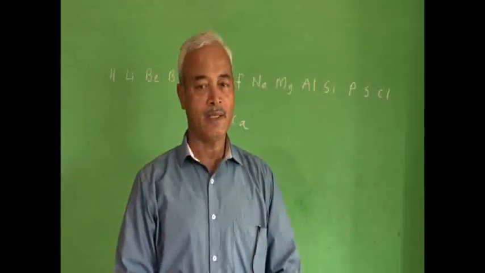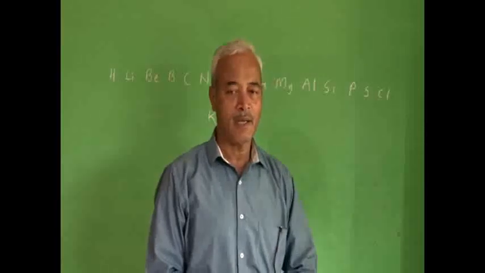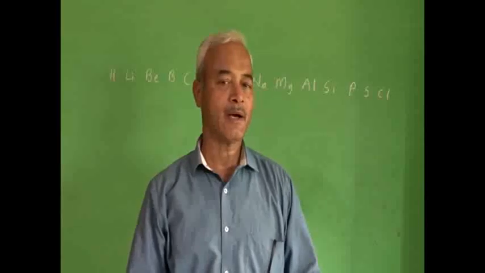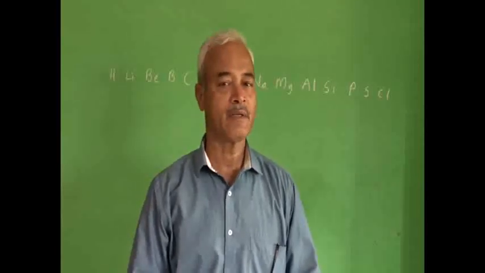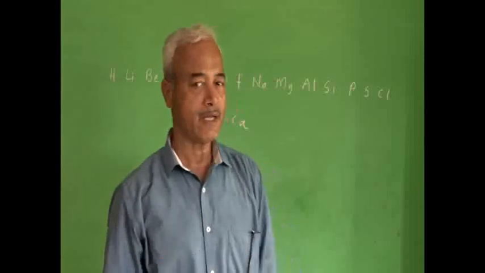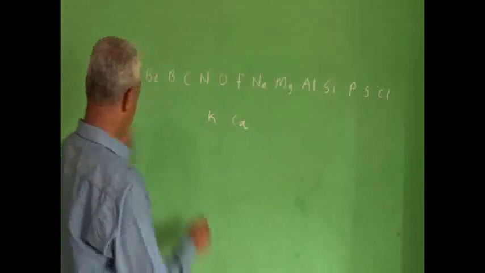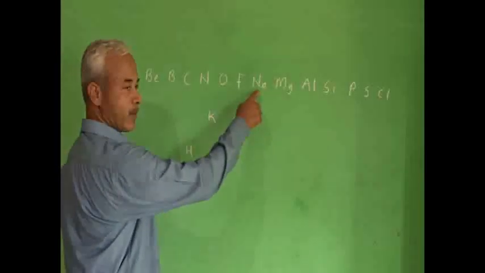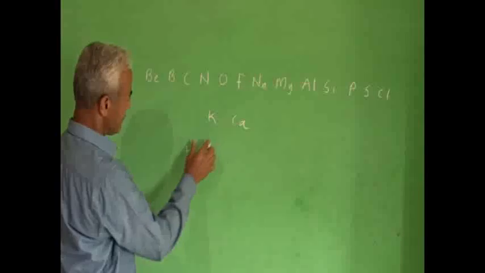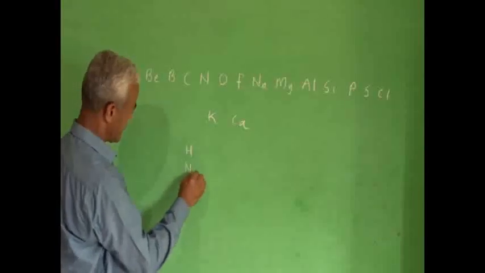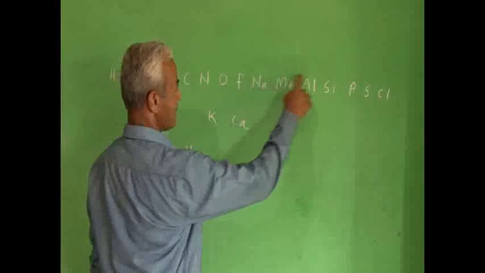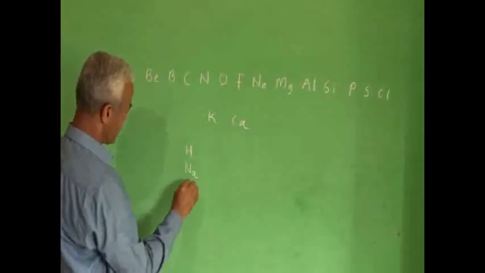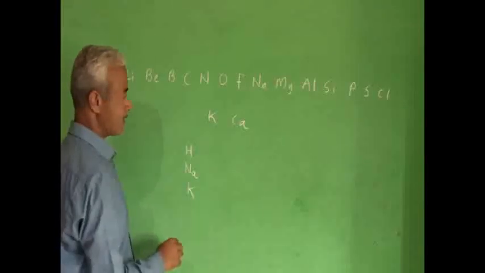Then he studied their properties, and he came to know that certain properties are repeated after a regular interval. For example, hydrogen shows similarity with sodium. So he put sodium below hydrogen. Then potassium shows similarity with sodium. So he wrote potassium here.